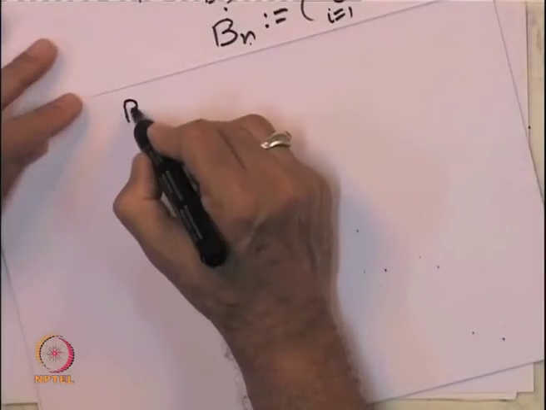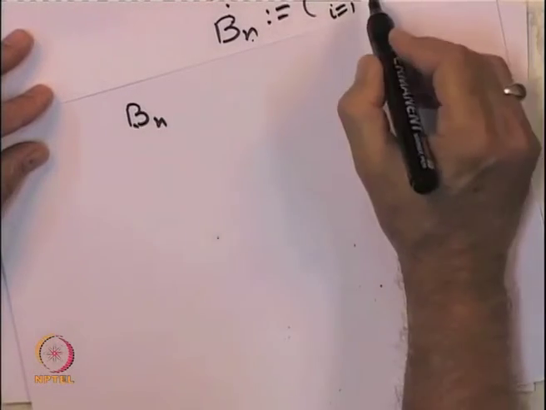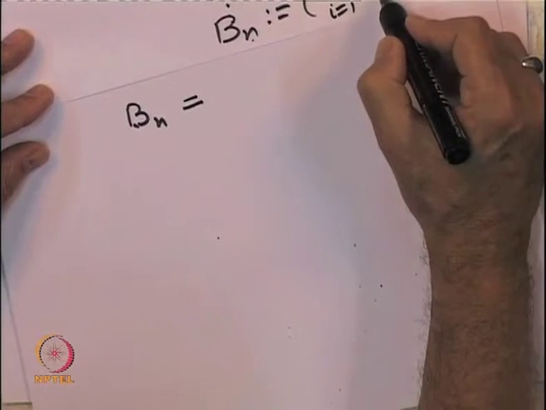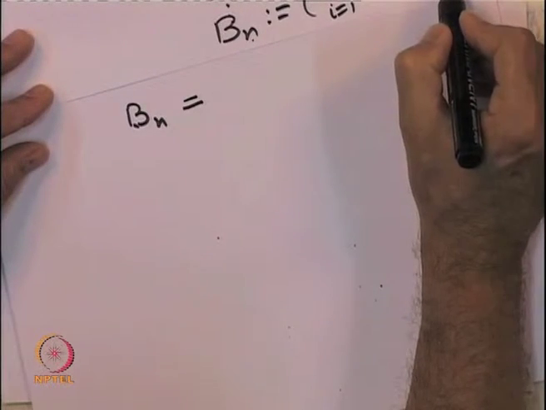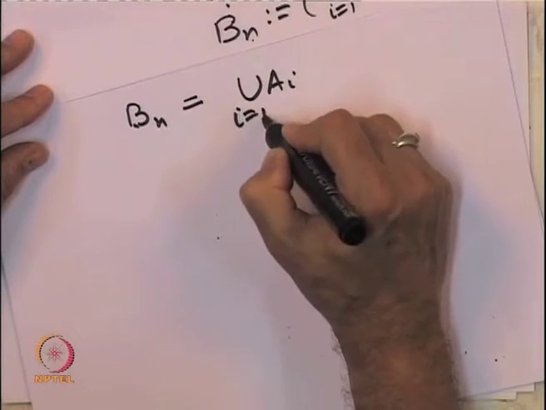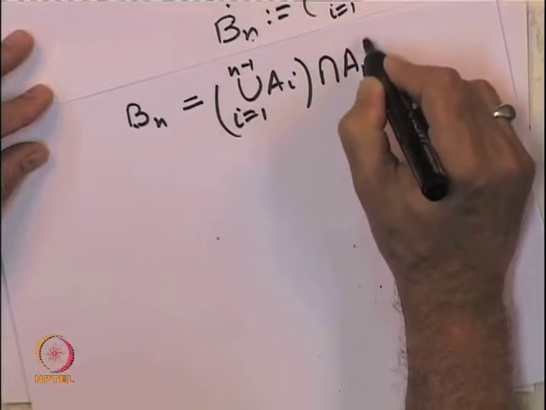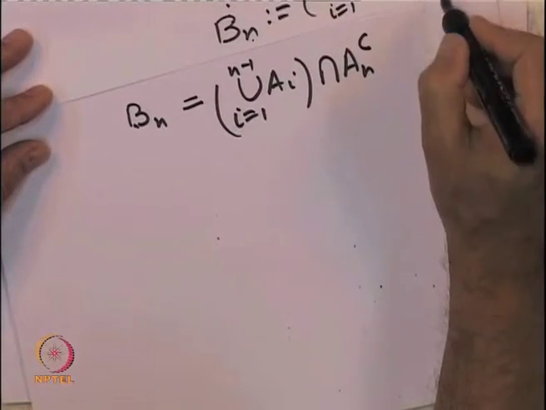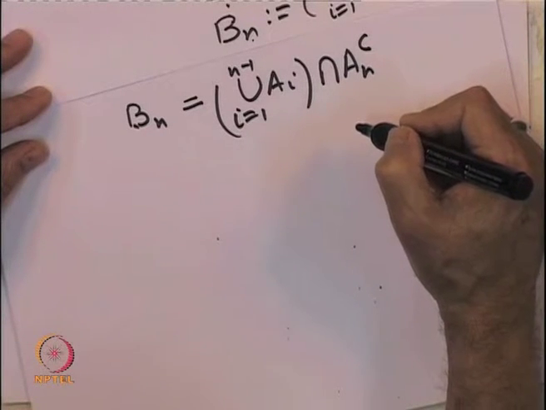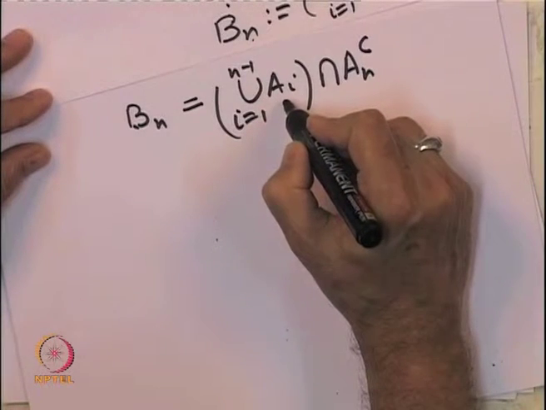So, let us observe B n, which is the union of these A i's minus A n. What does this look like? It is the union of A i, i equal to 1 to n minus 1, intersection A n complement, because removing A n is the same as taking its intersection with A n complement. Now observe, each A i is an element in the algebra.